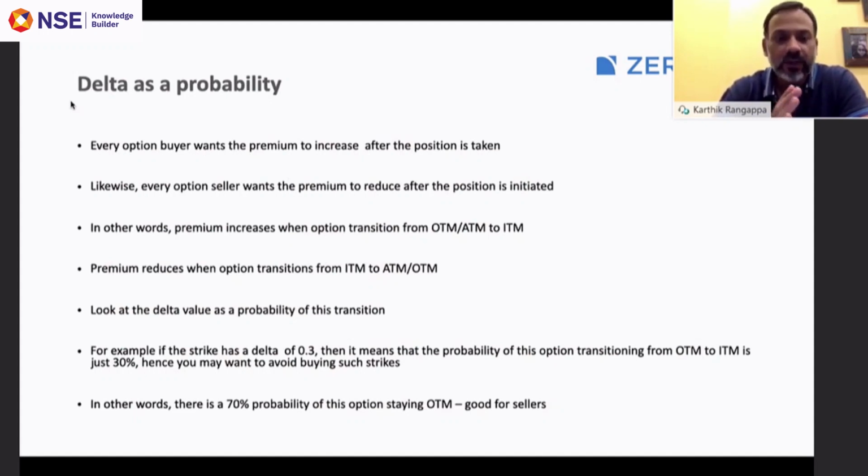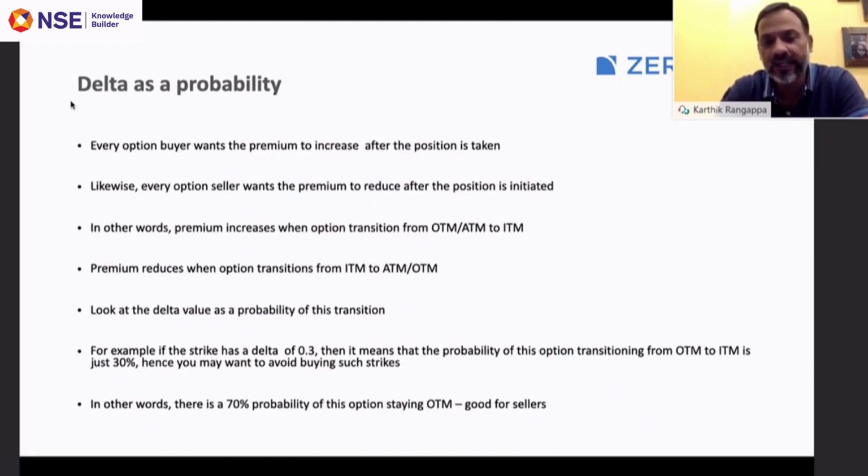So if the premium is expected to increase, that means the option buyer wants the option to transition from out of the money to in the money. That's when he'll be profitable. An option seller wants the opposite. He wants the option to transition from in the money to at the money or out of the money. That's when the premium will reduce.